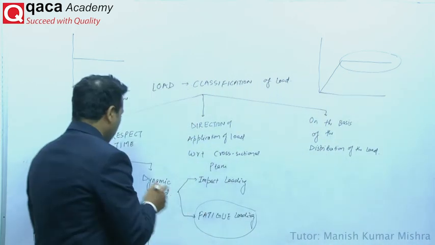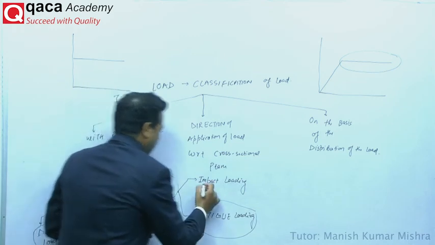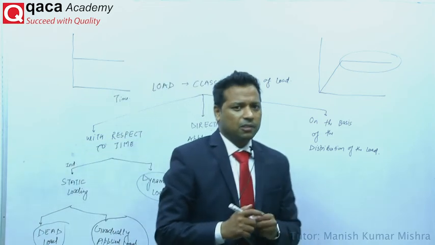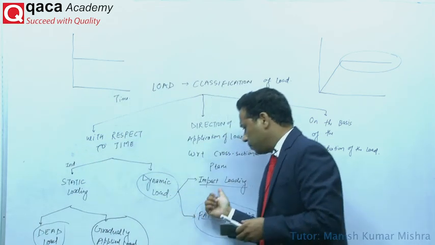Again, if you are talking about dynamic load, that is impact loading, and the second one is fatigue loading. The best example: what is the application of that impact loading?